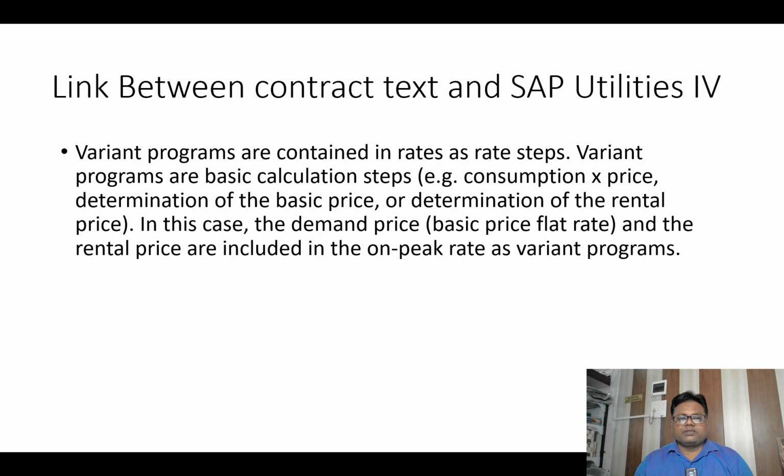Variant programs are basic calculation steps, for example, consumption into price, determination of the basic price or determination of the rental price. In this case, the demand price, basic price, flat rates, and the rental price are included in the on-peak rate as variant programs.